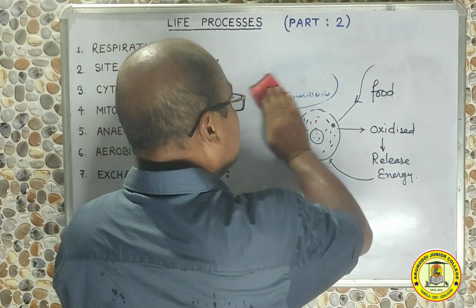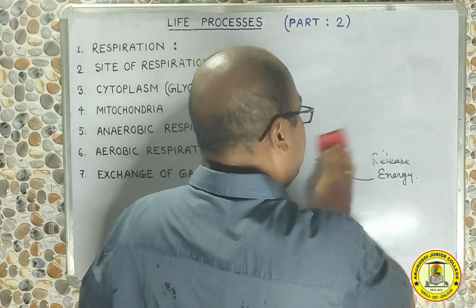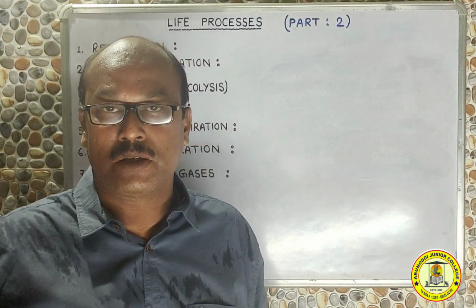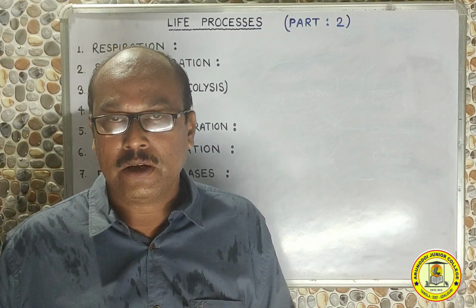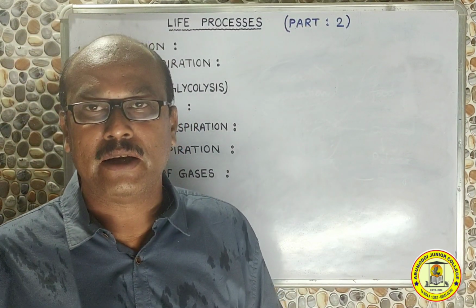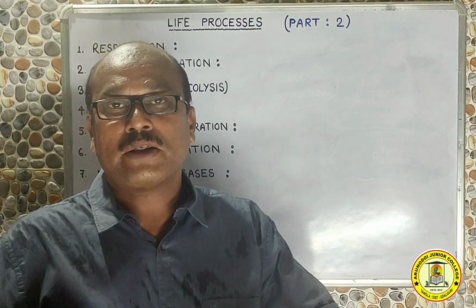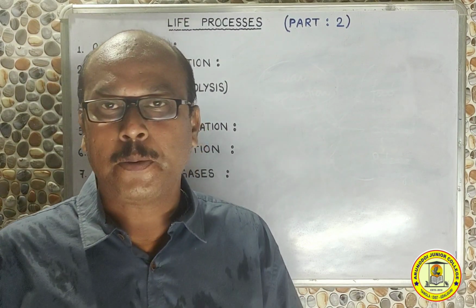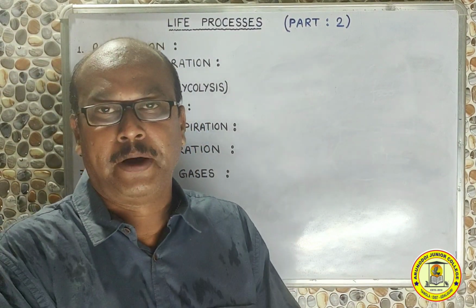Now, cell is a very complex structure, and inside the cell there are different places, different positions, different cell organelles. Now the question arises, do all these cell organelles carry out respiration, or is the entire cell responsible for carrying out respiration? The answer is no. Cell has different organelles and they have different functions.